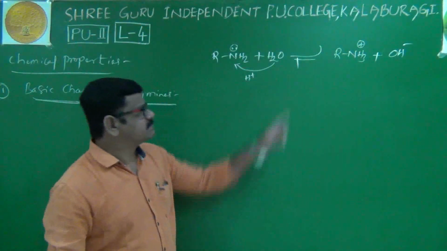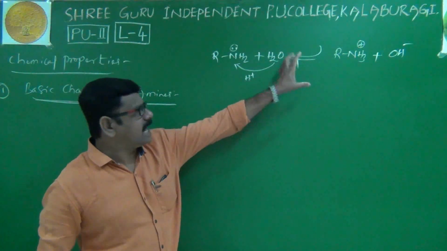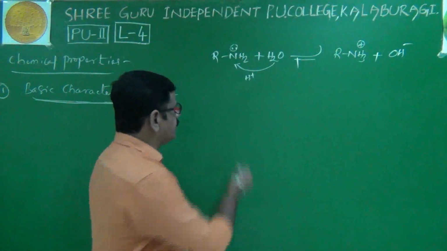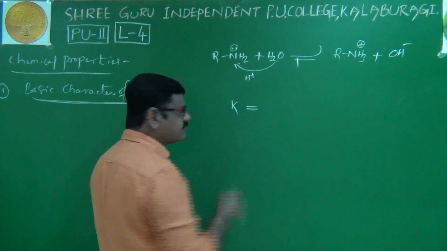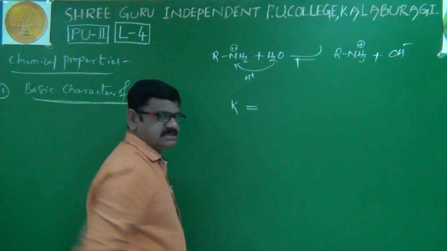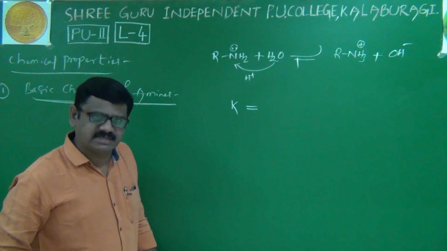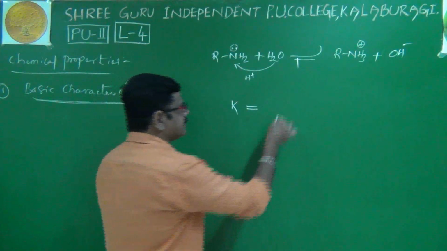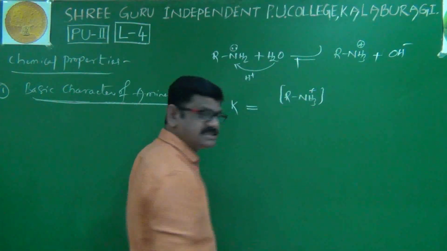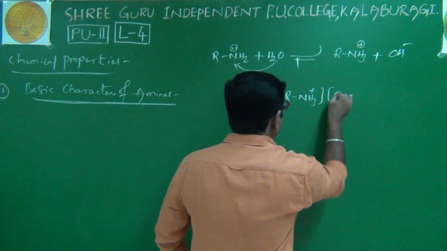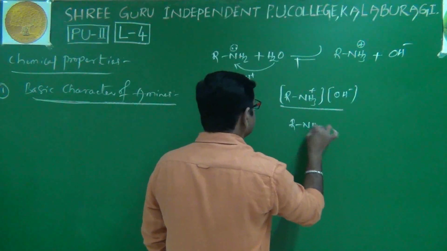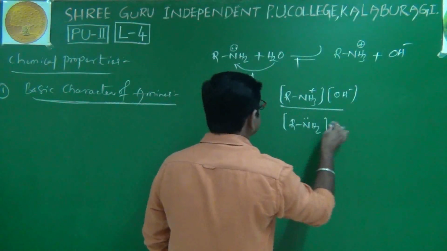After some time, equilibrium is established. At that equilibrium, if you apply the law of mass action, the equilibrium constant K equals products by reactants, which we already learned in our first year equilibrium topic. The products concentration is RNH3 plus into OH minus, divided by RNH2 into H2O.